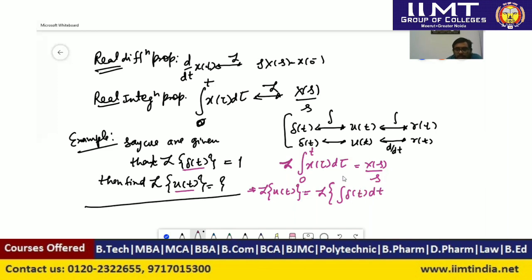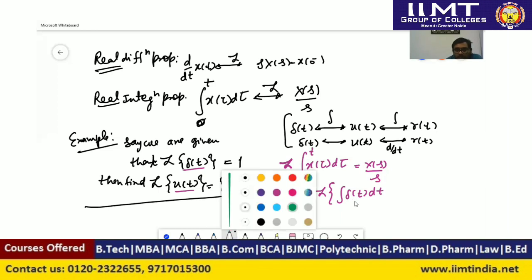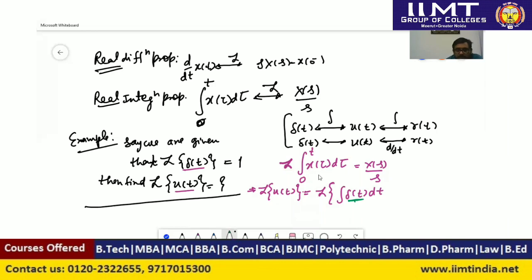So now we will use this signal. This is delta(t) in this case, and in this property this is x(t). We know that the Laplace transform of delta(t) is equal to 1. So if x(t) equals delta(t), then the Laplace transform of x(t) is X(s), and the Laplace transform of delta(t) is 1.